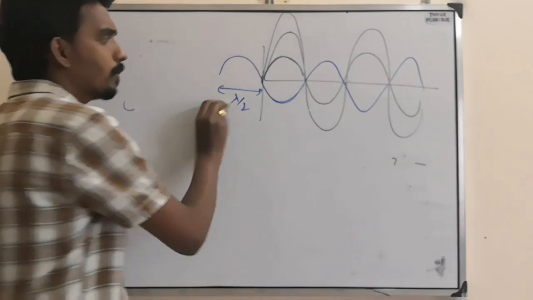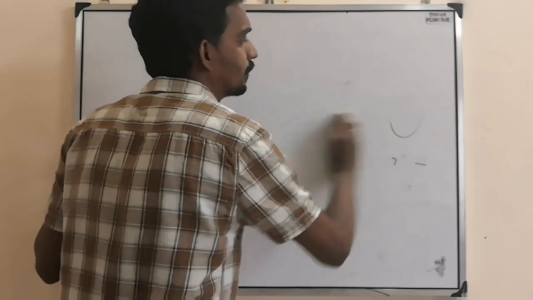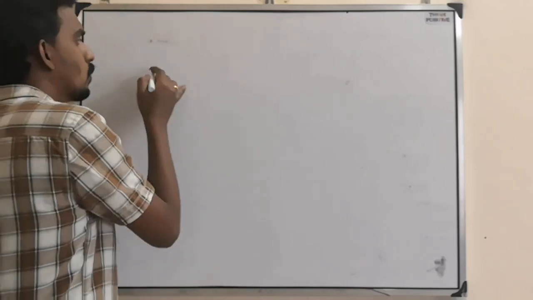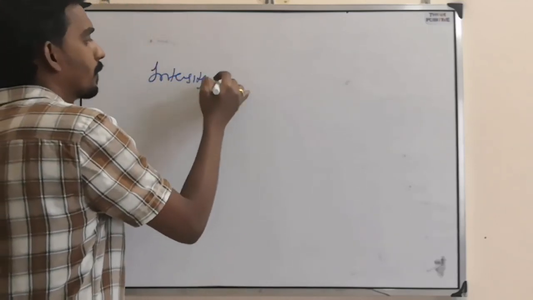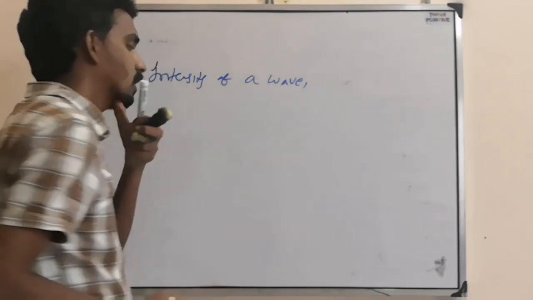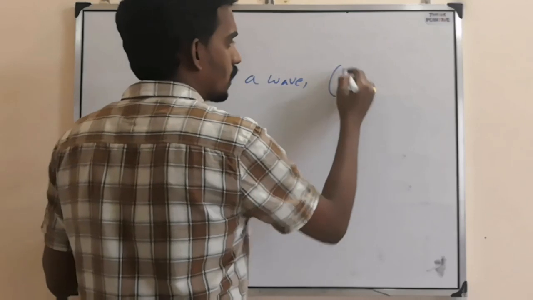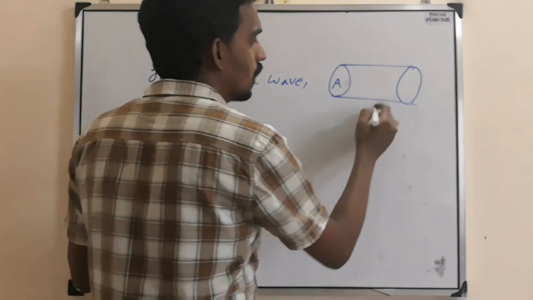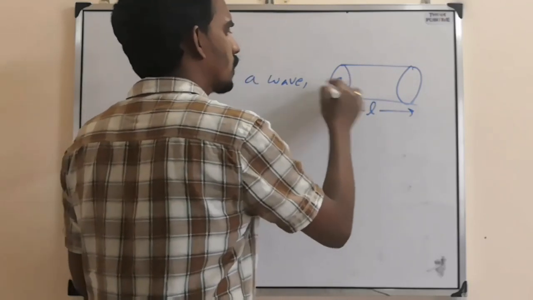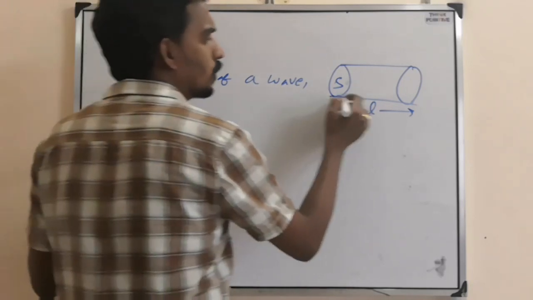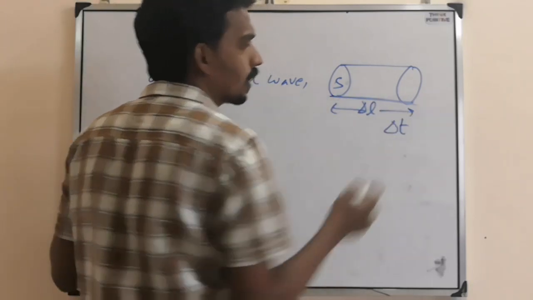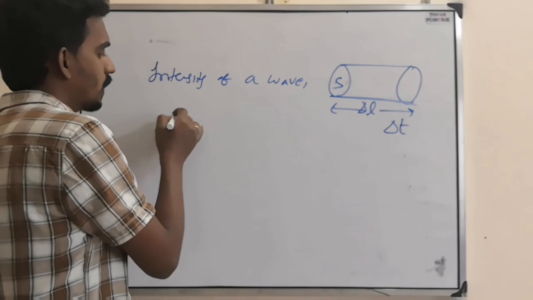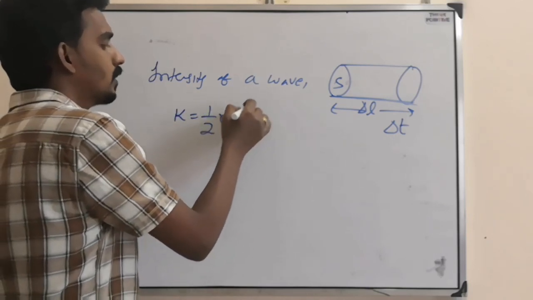So like this, there are two types of superposition possible. Now when you consider any such wave, what is the intensity of the wave? When you want to calculate the intensity, suppose a wave is traveling through a medium and you consider a cross section S. It is traveling through a distance delta L in a time delta t. Then what is the total energy associated? Energy is kinetic energy, half mv square.